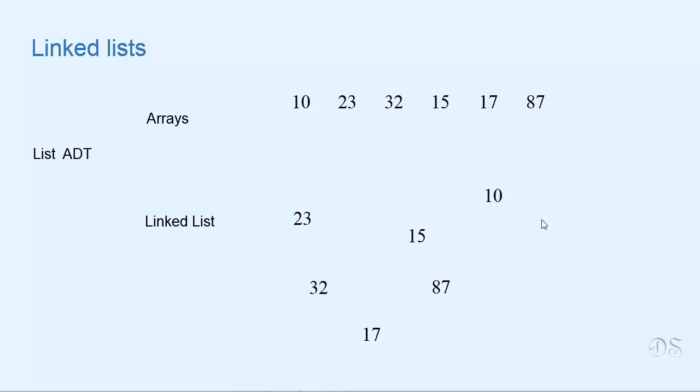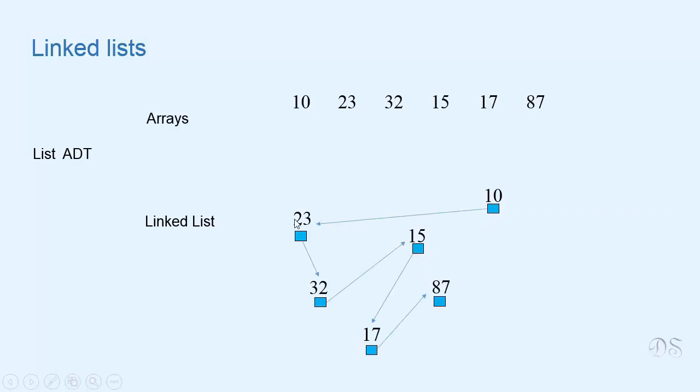In a linked list, the items are not stored in sequential locations, so the relative positioning of the list items is maintained with the help of links. A link is a reference to the next item of the list. So we have these links here. Each link refers to the next item. So with each list item, a reference to the next item is stored. Now the list item together with the link is called a node. So these all are nodes.